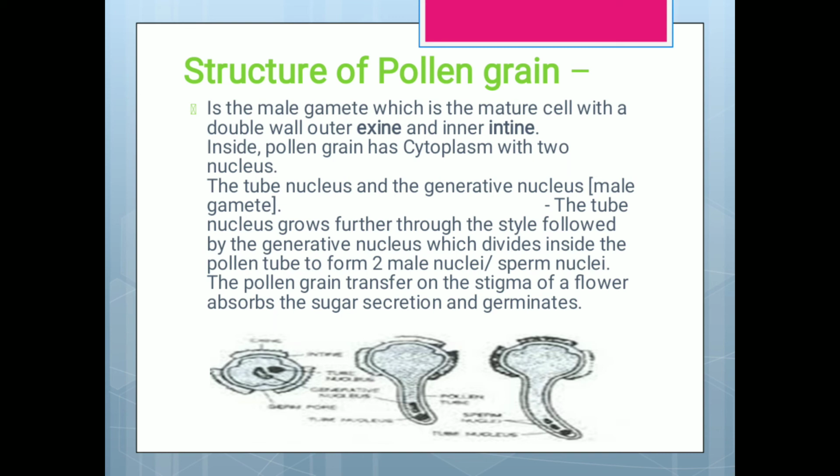The tube nucleus grows further through the style, followed by the generative nucleus, which divides inside the pollen tube to form two male nuclei, the sperm nuclei. And the pollen grain transferred to the stigma of a flower absorbs the sugar secretion and germinates.